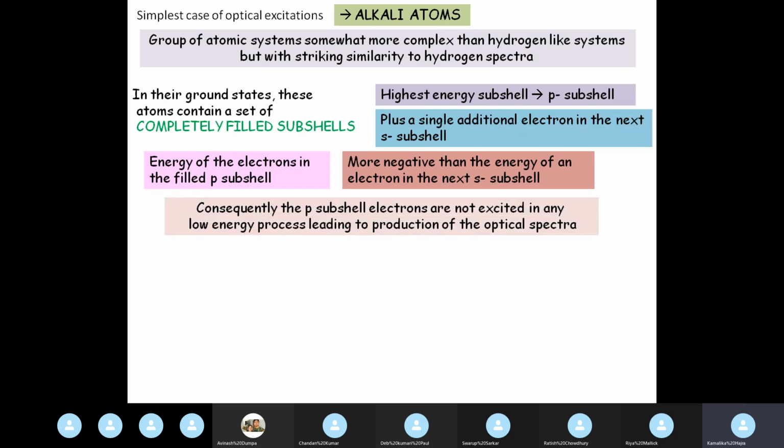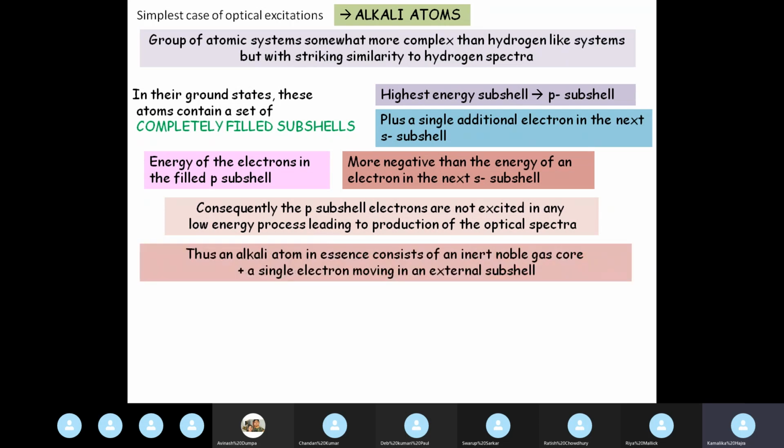So the p subshell electrons are not excited in any low energy process, thereby leading to the production of optical spectra. So the only electron that may be excited by an optical excitation process is the single lone electron that is sitting in the s subshell. Clear? So I'll show you the picture so that it will be clear.